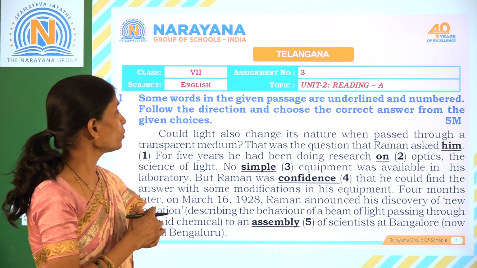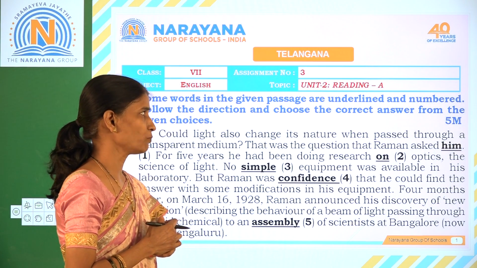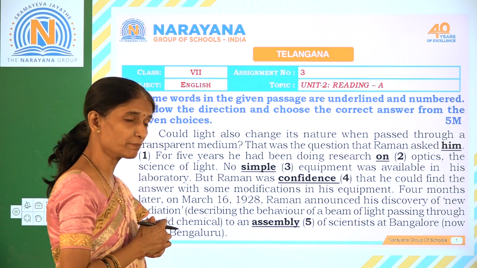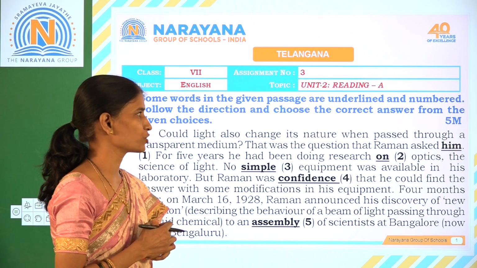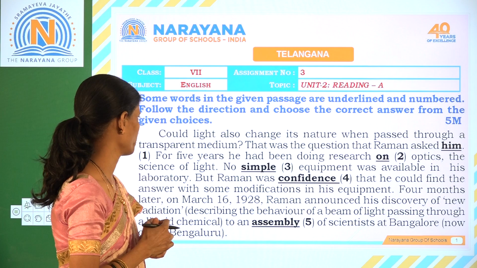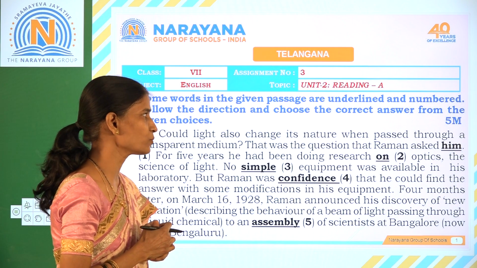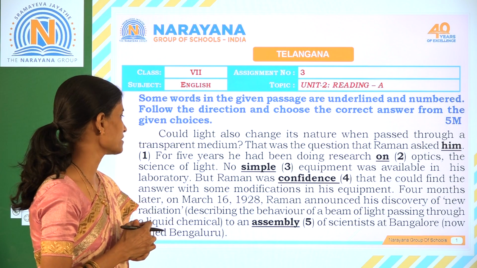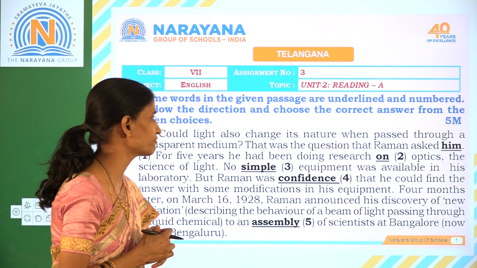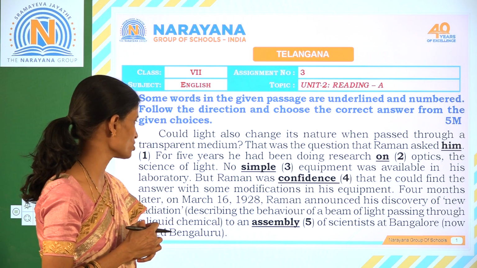Now, could light also change its nature when passed through a transparent medium? That was the question that Raman asked him. For 5 years, he had been doing research on optics, the science of light. No simple equipment was available in his laboratory.